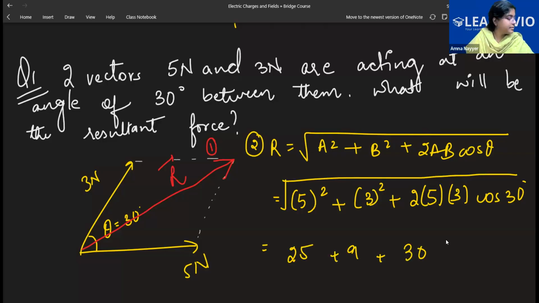What is cos 30 degrees? Yes, Shani, cos 30 degrees. So cos 30 will be root 3 by 2.